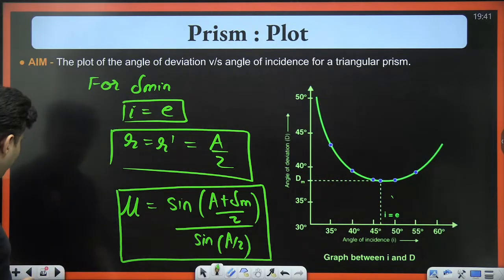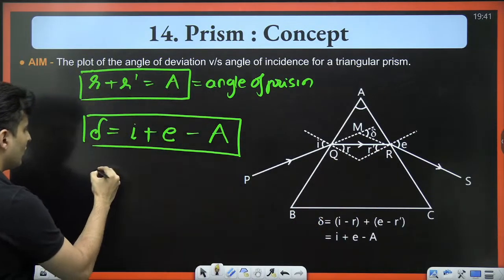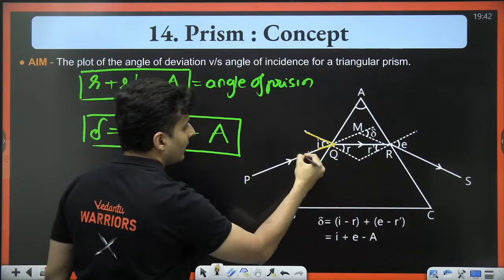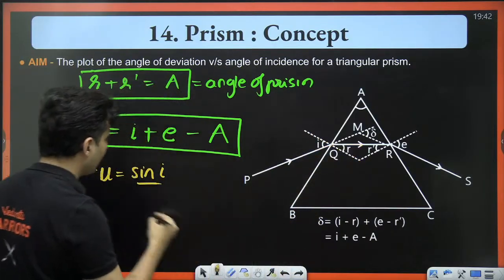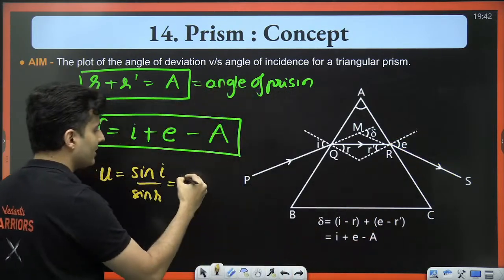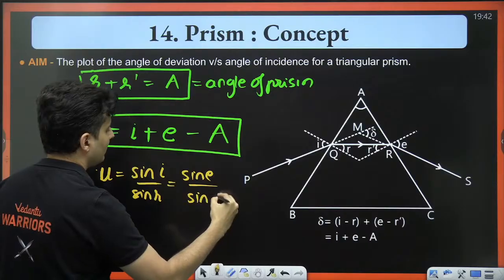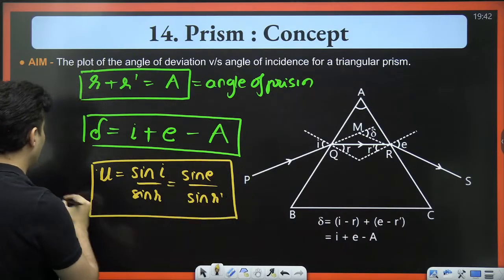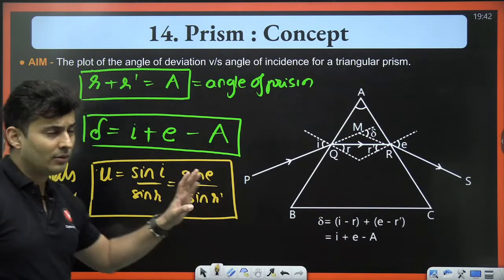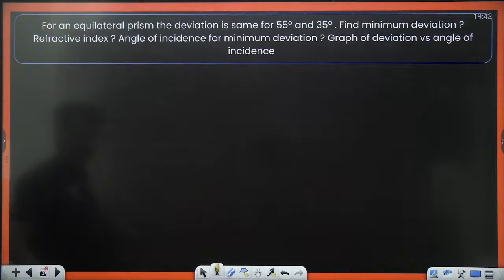I hope this is very clear. Yes, awesome. Now going back over here, you can also use Snell's law at this and this interface. So mu, refractive index, is sine of angle of incidence in air, which is I, upon sine of angle inside glass, which is R. I can also write it as sine of angle of incidence in air, which is E, upon sine of angle of incidence in the glass, which is R prime. Your Snell's law is also applicable. These are the most important formulas for this particular experiment. If you know these formulas, then it becomes very, very easy.